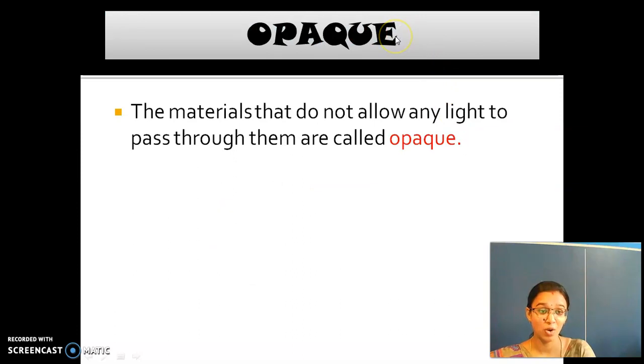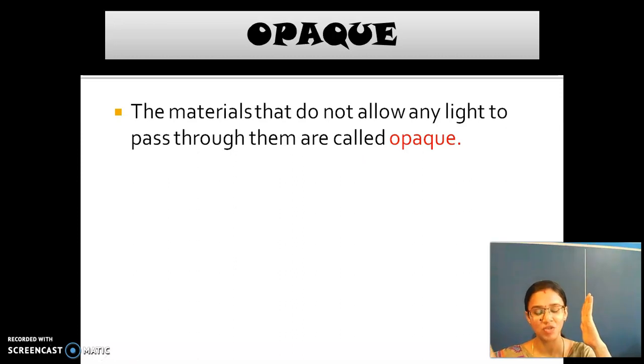So what is the next one? Opaque. These materials do not allow any light to pass through them. So what about that light which falls on it?